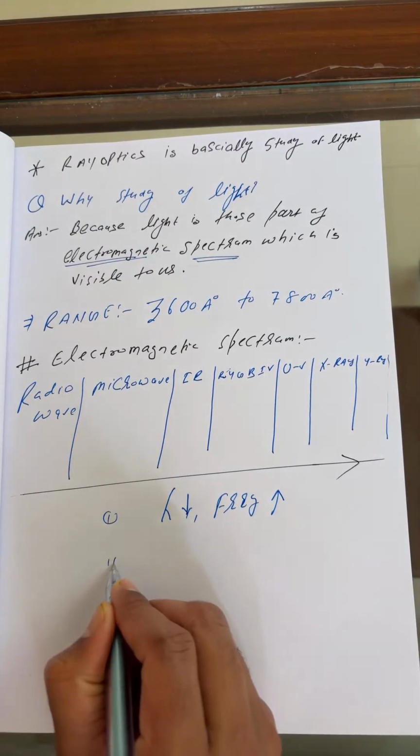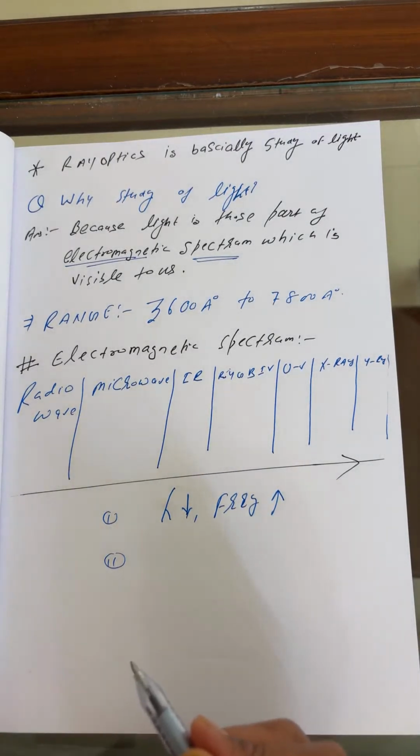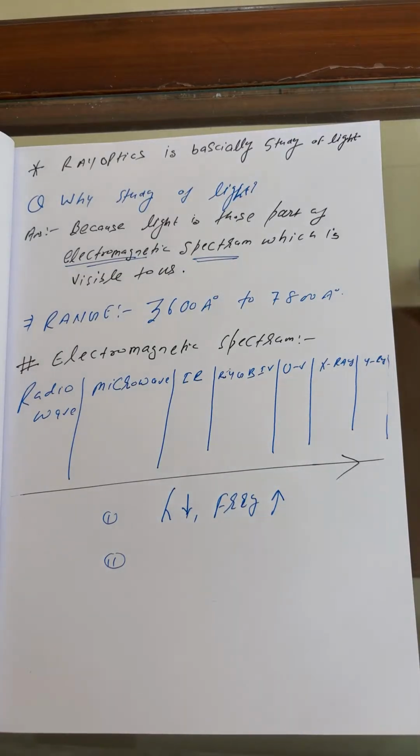The second question I'm asking everyone who is watching currently: does the energy increase or decrease? Someone answered: energy increases.